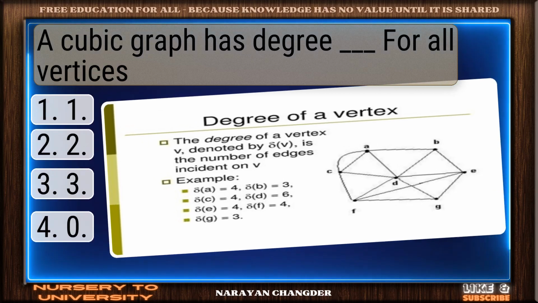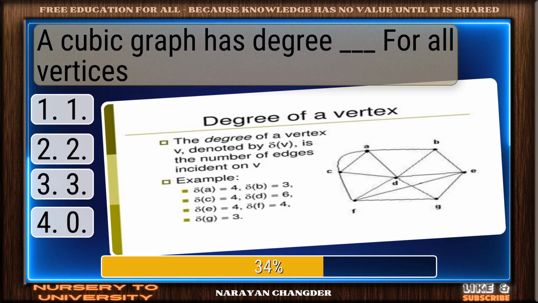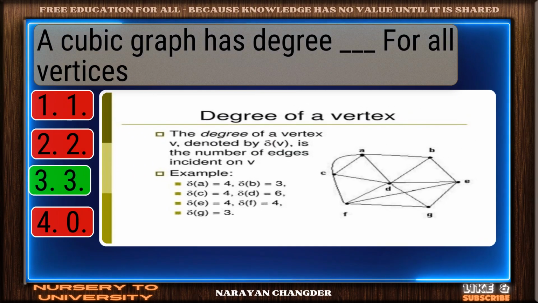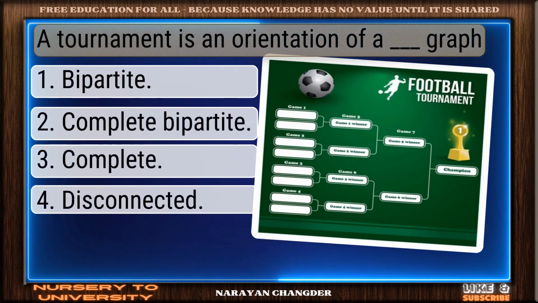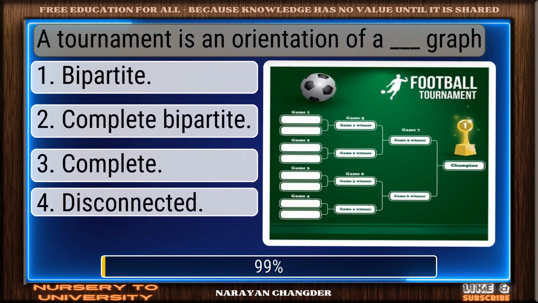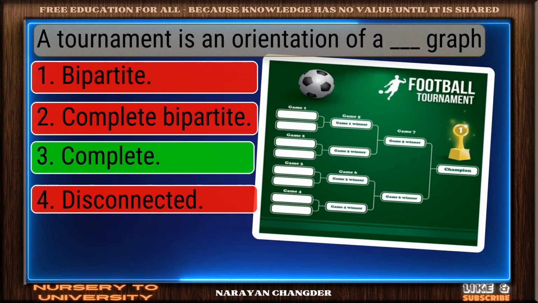Question number 1. A cubic graph has degree dash for all vertices. Correct. 3 is the right answer. Question number 2. A tournament is an orientation of a dash graph. You got it. Your choice complete is right.